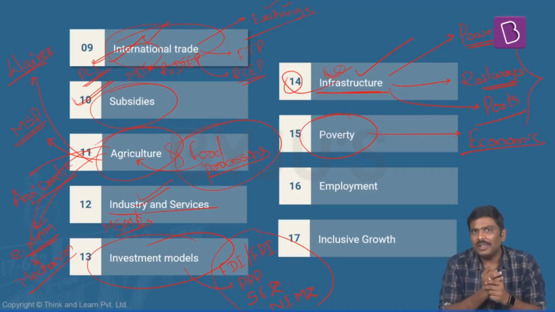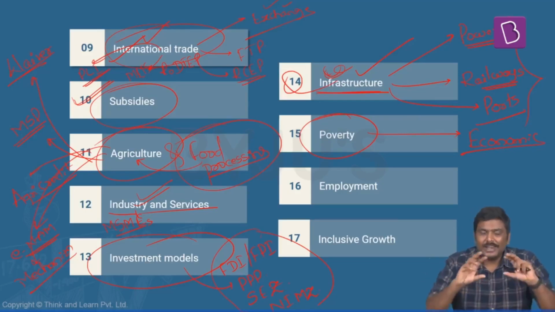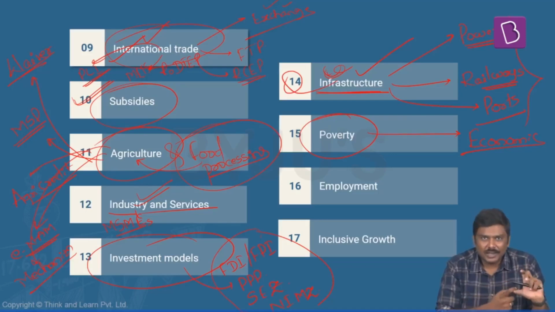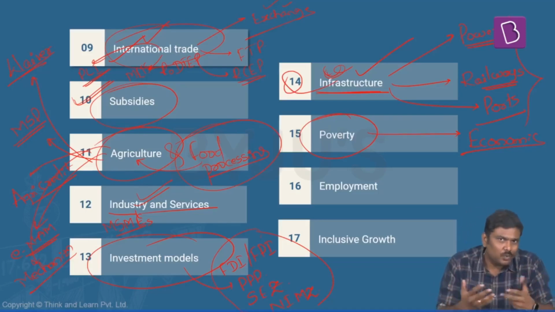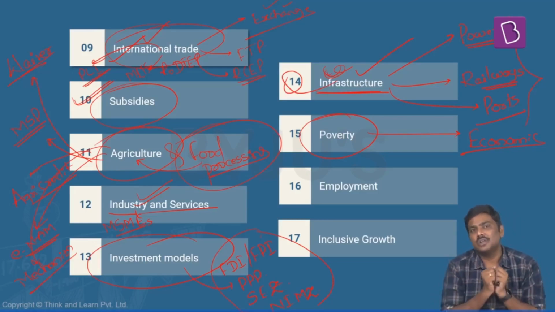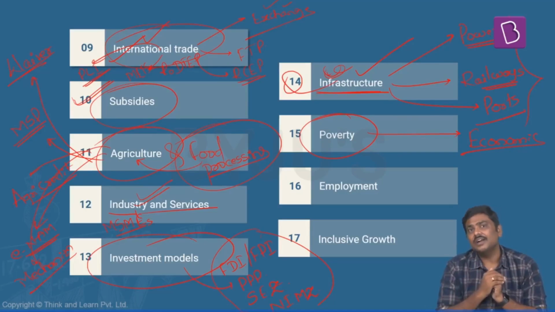How do you define poverty? In India, how do we find out who are poor, who are non-poor? There are technical terms such as poverty line, above poverty line, below poverty line. You need to understand all of this. And once we have identified, what does the government of India do, what does the state government do with this particular poor population? What important reforms have been implemented at the central level in order to address poverty in India?